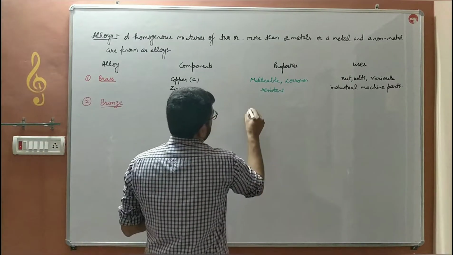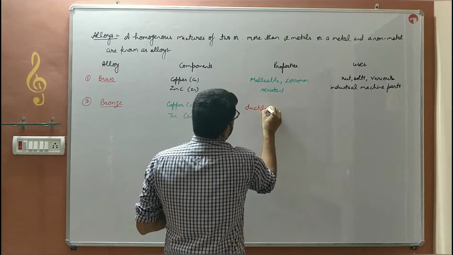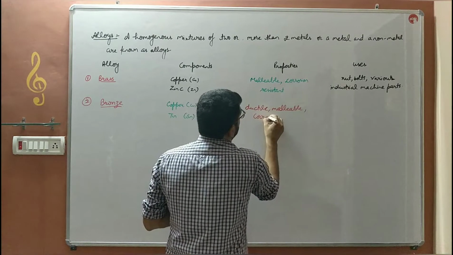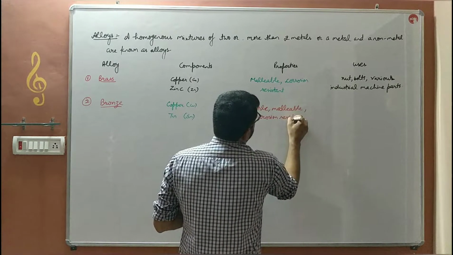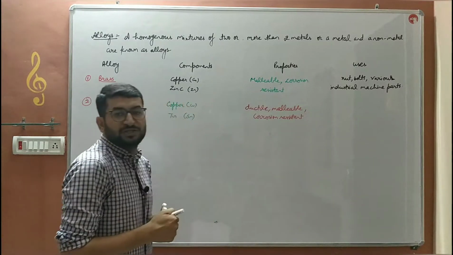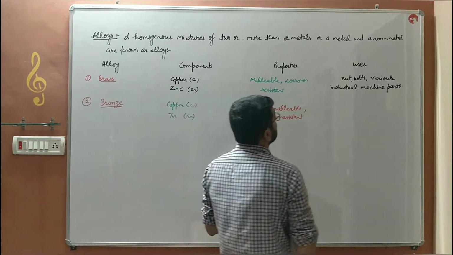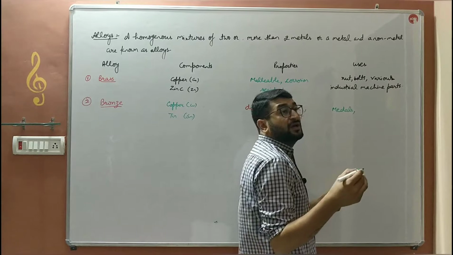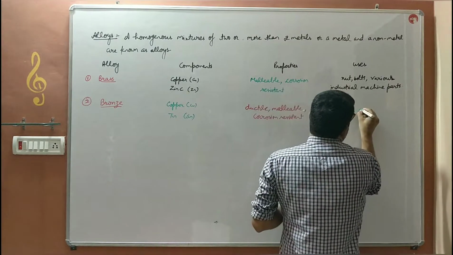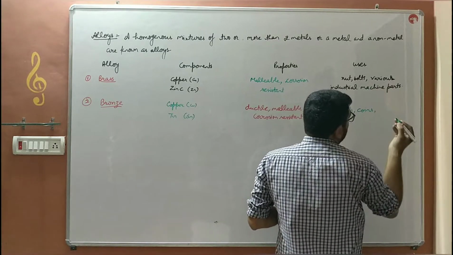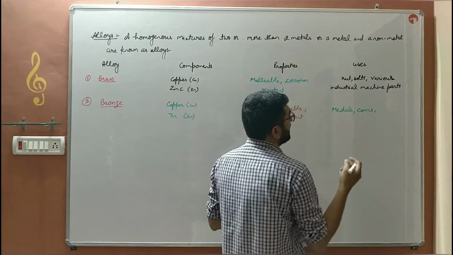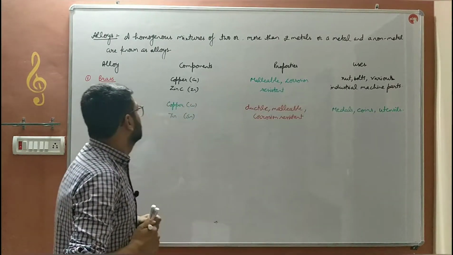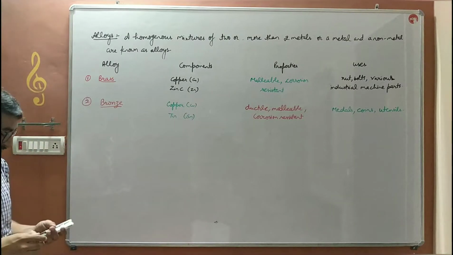Bronze is ductile, malleable, and corrosion resistant. It does not corrode easily. The uses of bronze: it is used to make medals, the bronze medal in the Olympic Games or in the usual zonal games as well. Coins, the bronze coins were there in our ancestral history, as well as it is used to make utensils. So these are the uses of bronze.